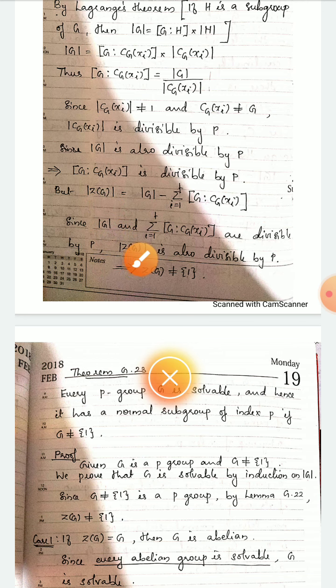Okay. Since the order of the center of G is divisible by P, the center of G is not equal to {1}. The order of the center of G is also a power of P or a multiple of P. So the center of G is not equal to {1}. This is what we had to prove.